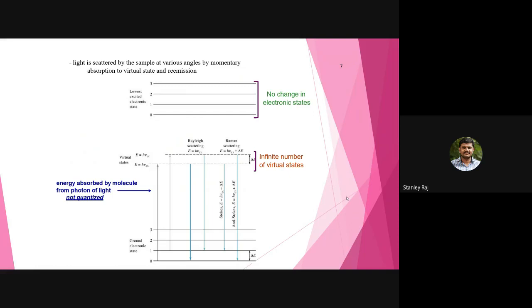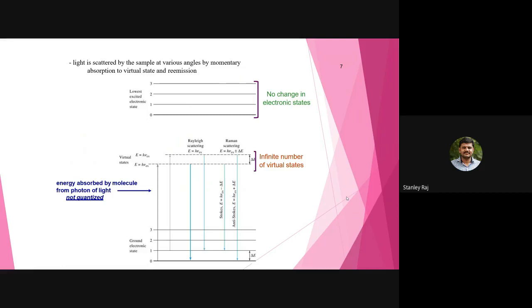So this is light scattered by the sample at various angles by momentary absorption to a virtual state and re-emission. These are the energy levels 1, 2, 3. There is no change in the electronic states. You know the equation E equals h nu, where h is Planck's constant, nu is the frequency, and E is the energy.